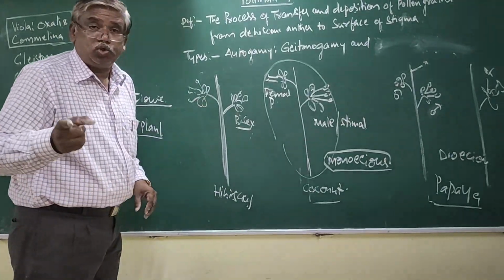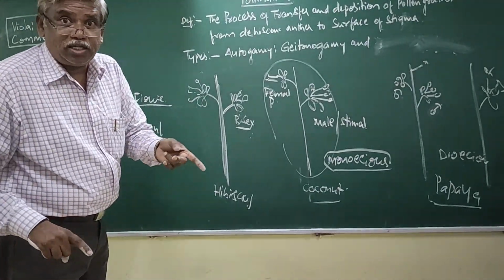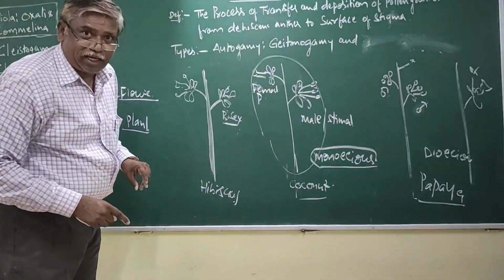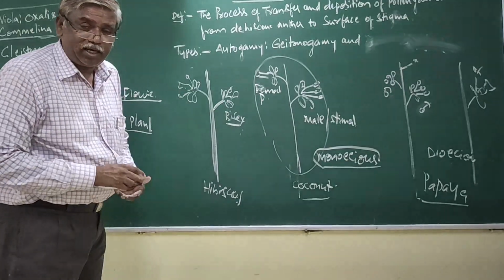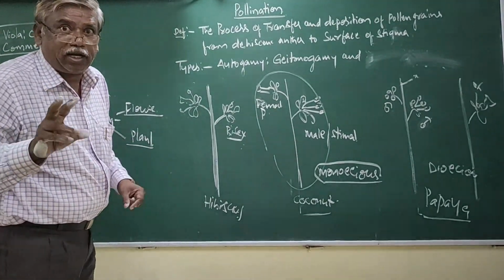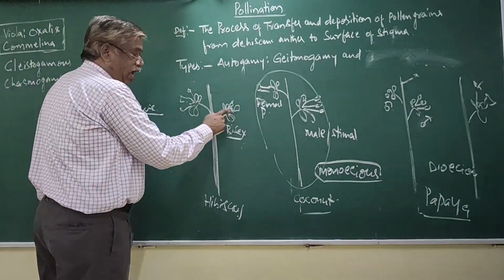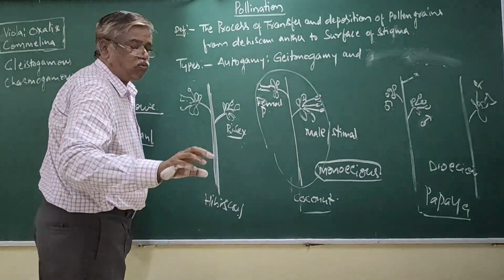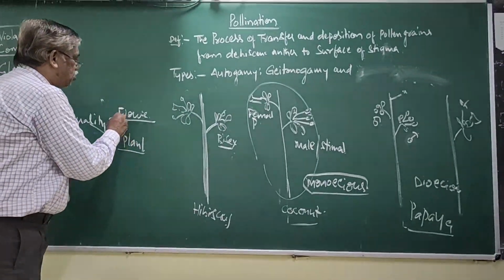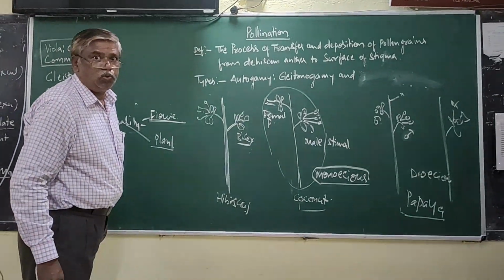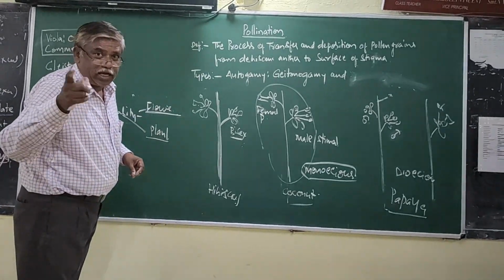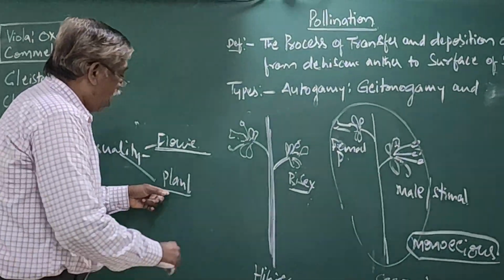Similarly, you should not apply monoecious, dioecious to the flowers. So the flower sexuality is in the form of two important terms, either bisexual or unisexual. Finally, I am saying bisexual, unisexual terms are applicable to flowers. Monoecious, dioecious terms are applicable to the plant.